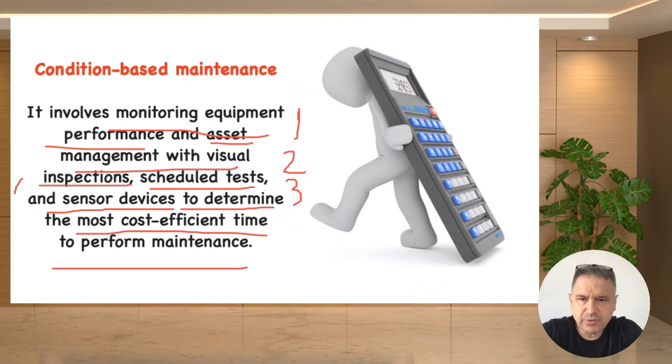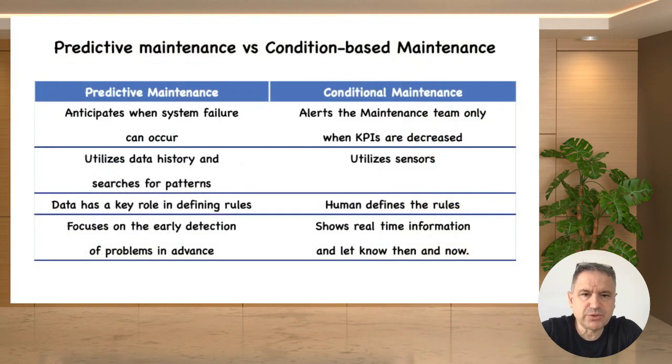The sensor information is important. As we did on the corrective and preventive maintenance, let's compare these two types of maintenance together. In the predictive maintenance, we anticipate the system's failure, types and timing. And in the condition based, we look at the KPIs based on the sensors. When the KPIs are getting worse, we get an alert as a maintenance team, and then we take an action.